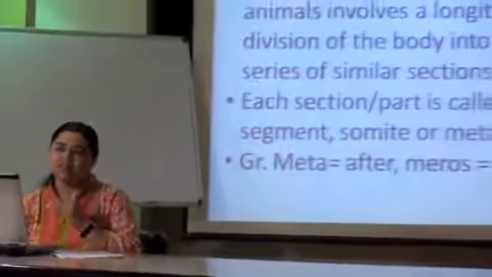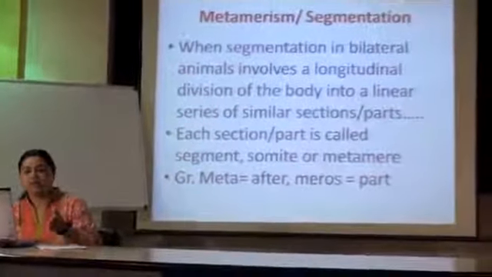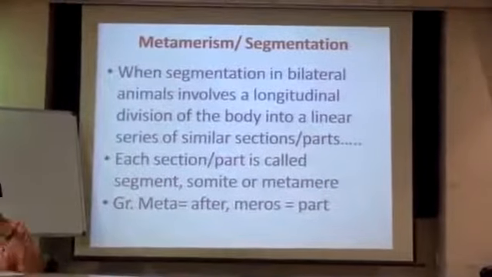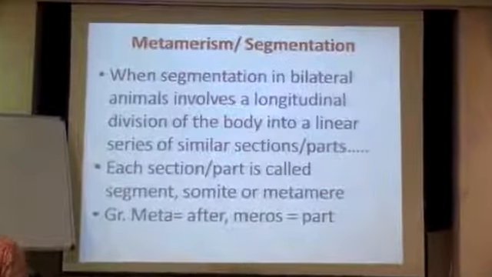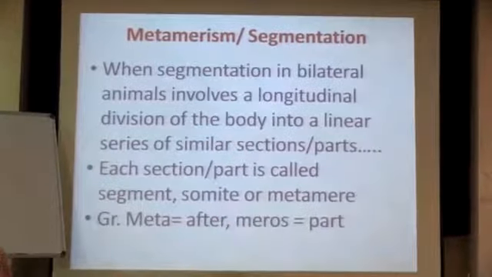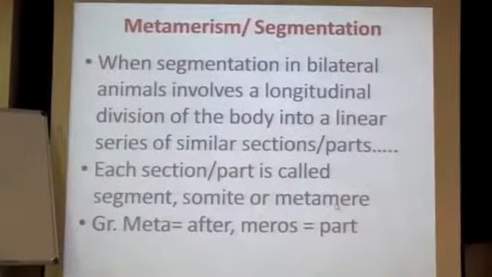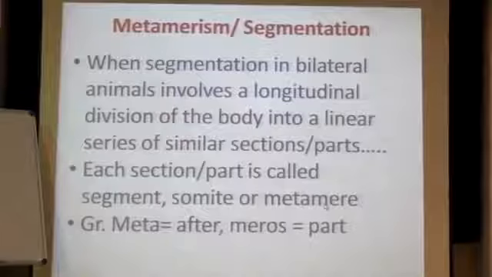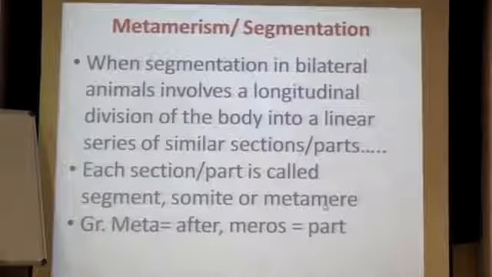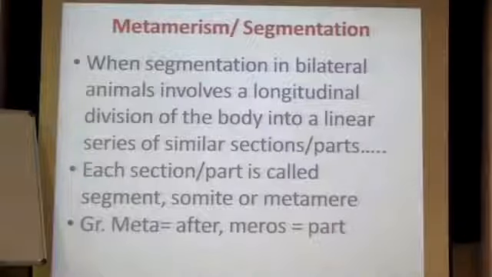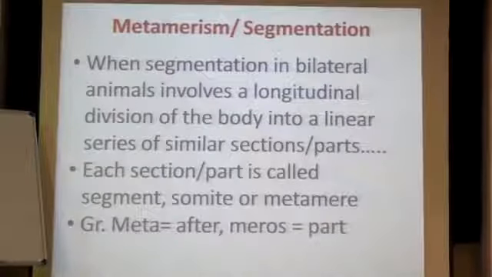Lots of parts will be formed in a longitudinal division of the body, and each of these parts or segments is known as a somite, or also as a metamere. So metameres or somites will be formed in the whole body, and this whole phenomenon is known as metamerism. Segmentation of the body is very important.